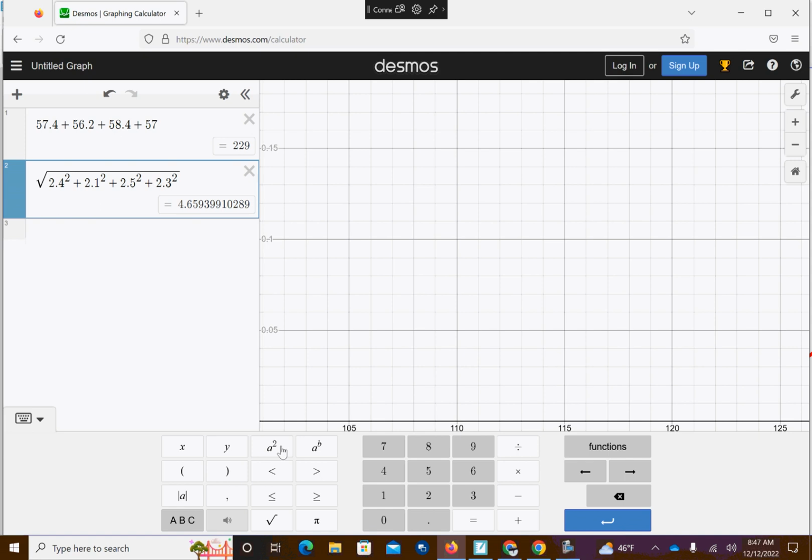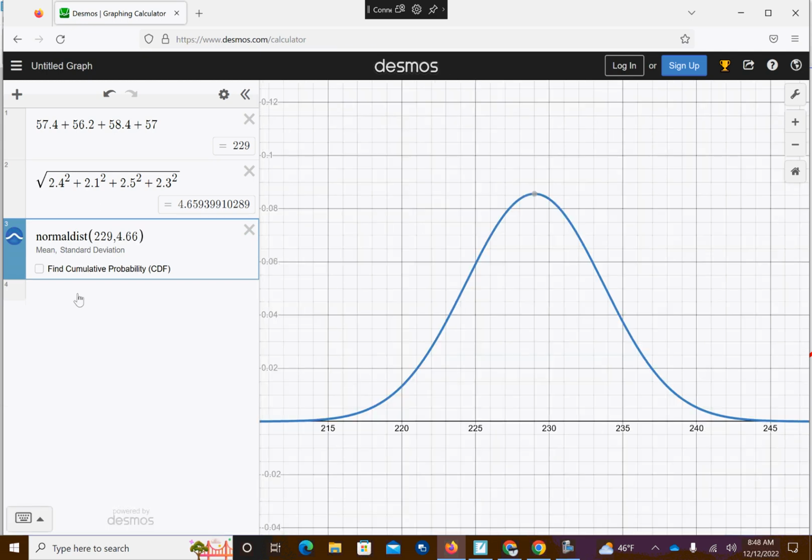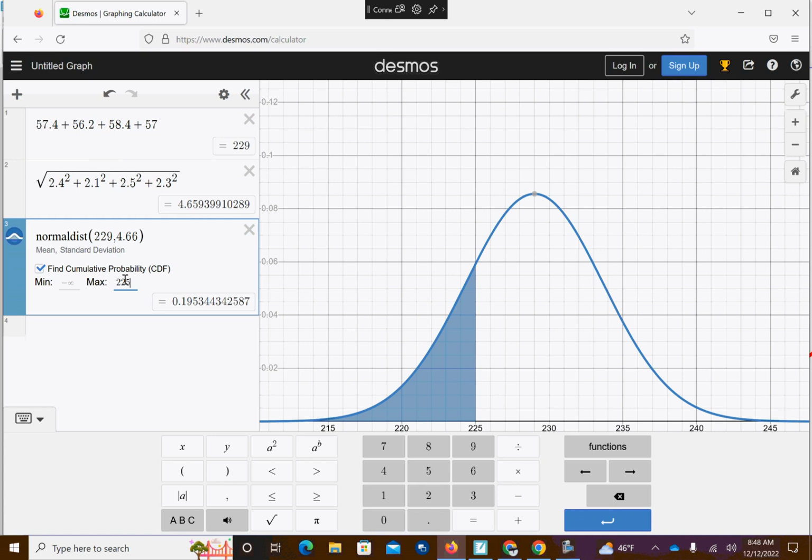Okay. Assuming this is a relay race, the entire team must score below 225 to win the tournament. Is this likely? So if I do my normal CDF or normal distribution, and I go 229, comma 4.66. And there's my normal distribution of that. If they get below 225, they have a 19.5% probability of that happening, so that's number 8.